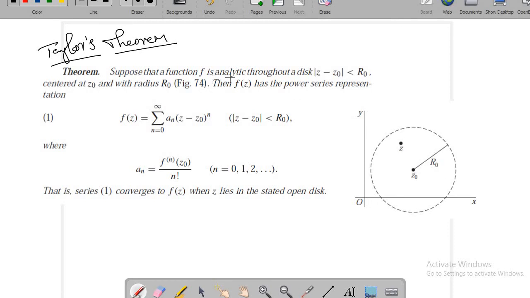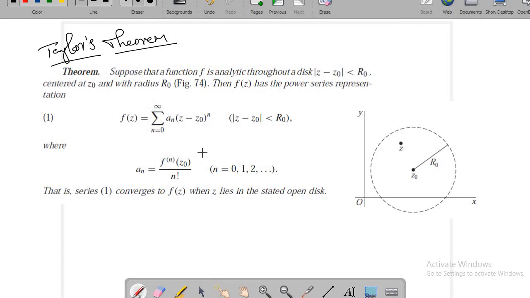So this f is analytic throughout this open disk. Then if f of z has a power series representation centered at z0, then definitely this coefficient an must be equal to the nth derivative at z0 by n factorial. Okay, this is same as whatever we have studied in the real analysis case.